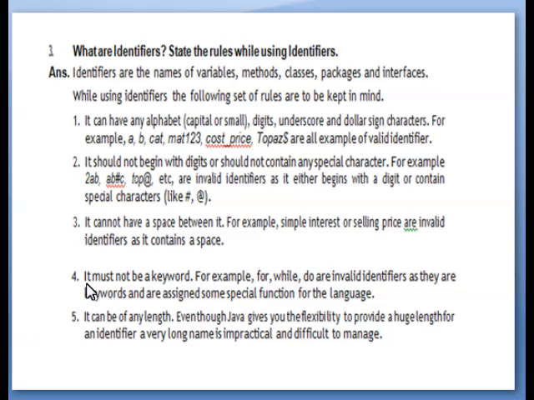Then fourth, it must not be a keyword. So example is there. Fifth one, it can be of any length. Even though Java gives you the flexibility to provide a huge length for an identifier, a very long name is impractical and difficult to manage.